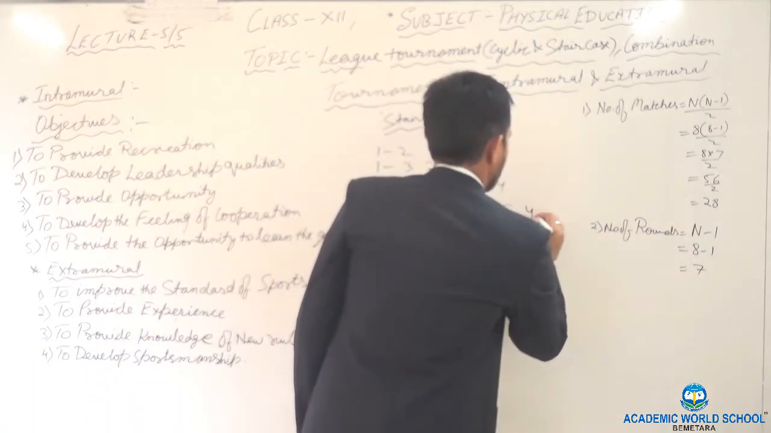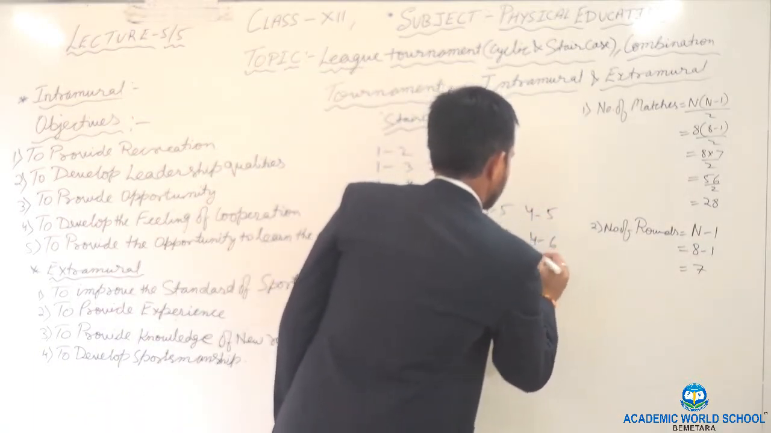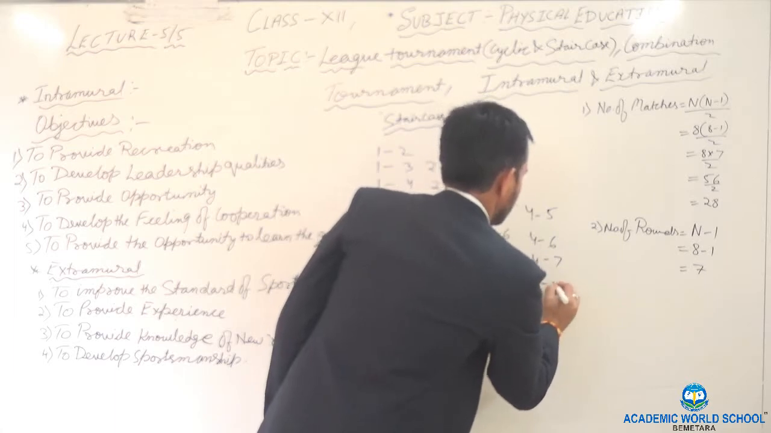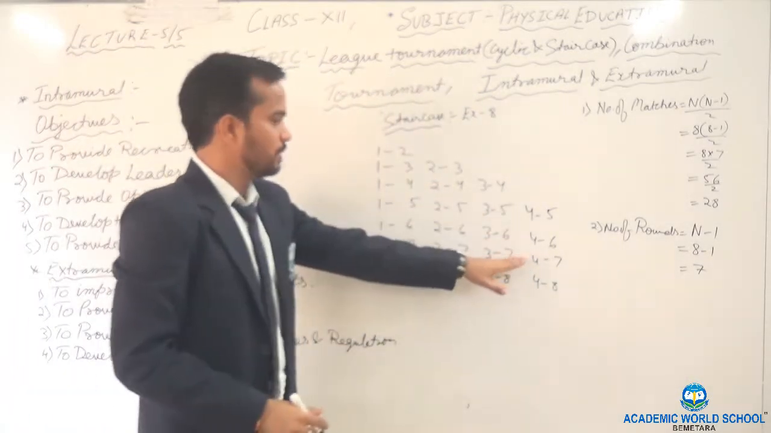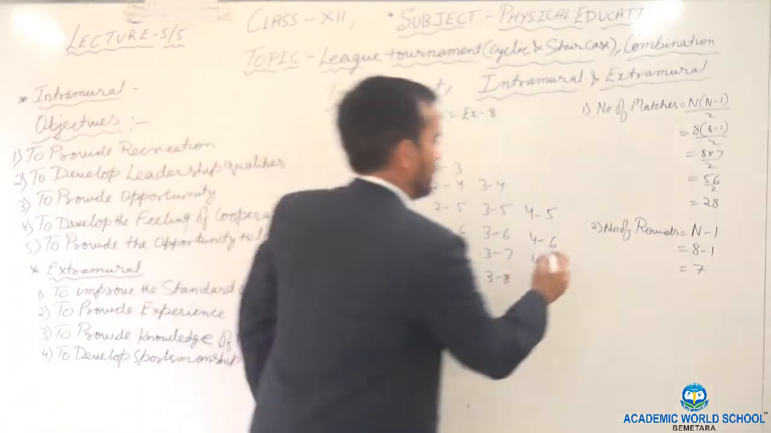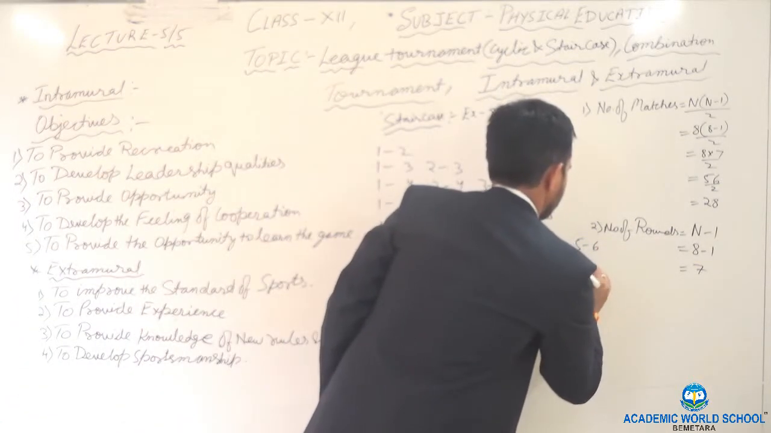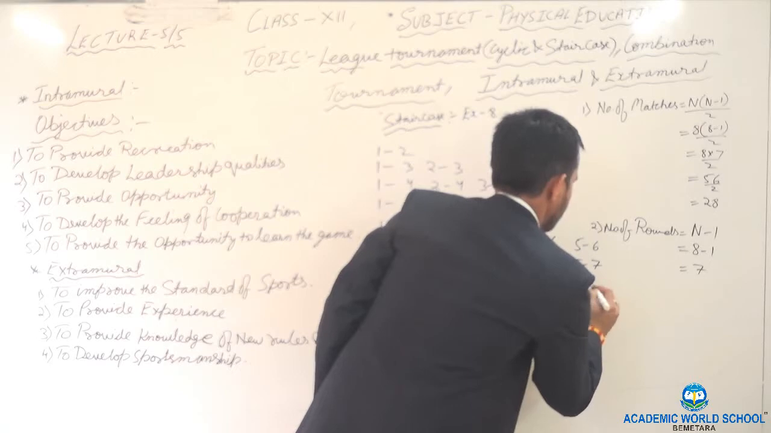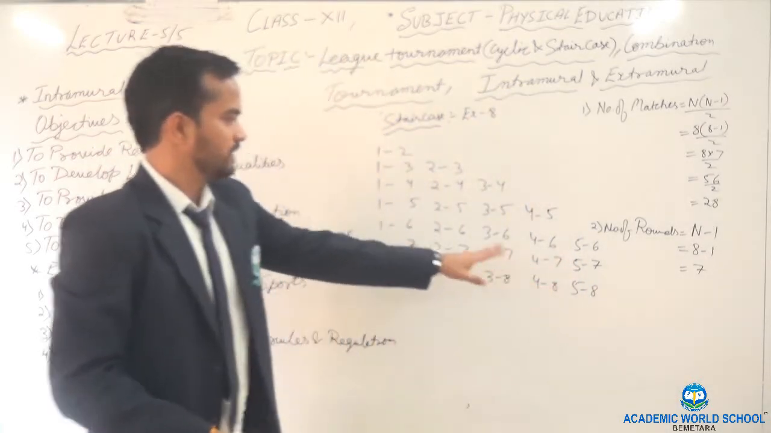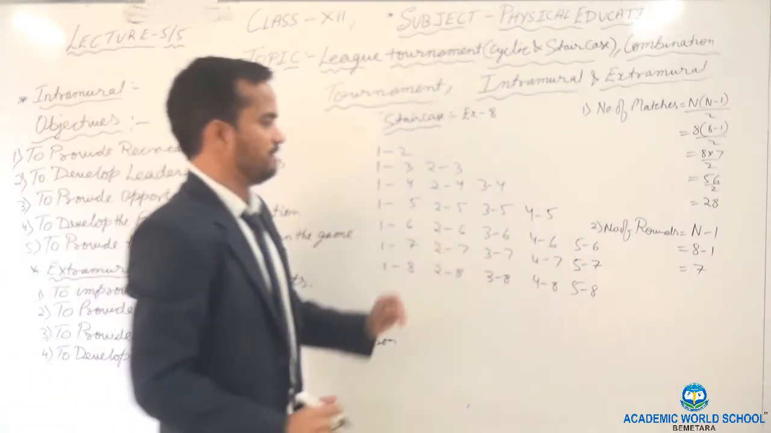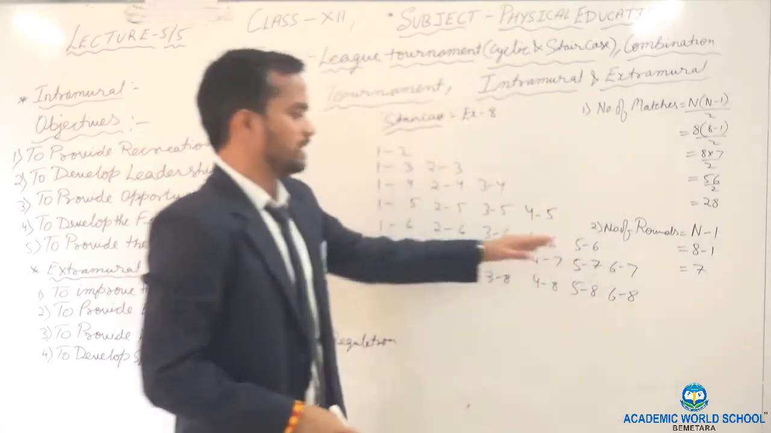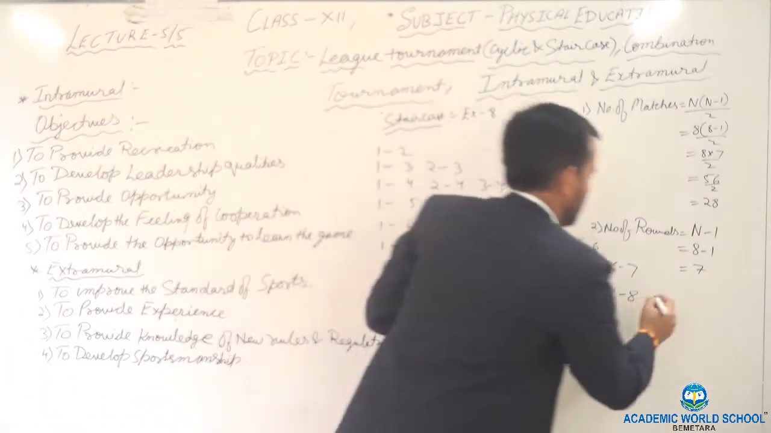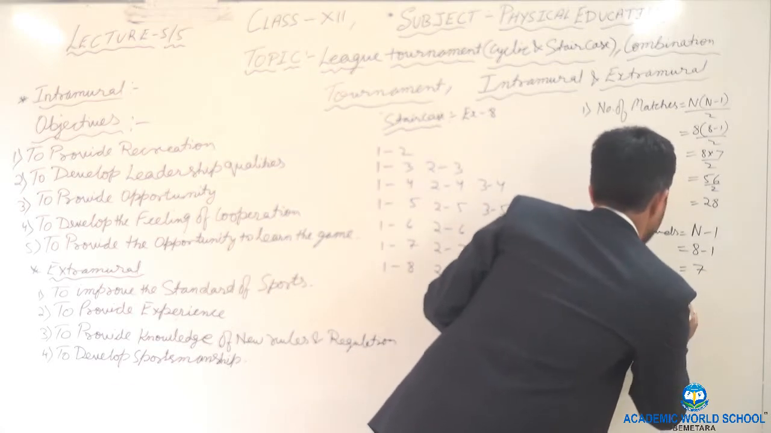Now 4 with 5, 4 with 6, 4 with 7, 4 with 8. 4 also played with every team. Now 5 will play 6, 5 will play with 7, 5 will play with 8. See, every fifth team also played with every team. Now 6, 7, 6, 8. 6 also played. Good. Now last is 7 will play with 8.